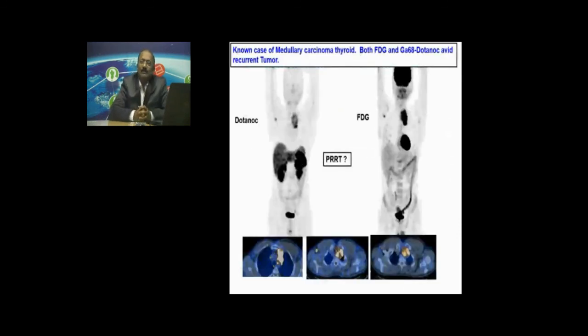And how do you diagnose medullary carcinoma thyroid? Different PET scans are available. MIBG scan is also available.